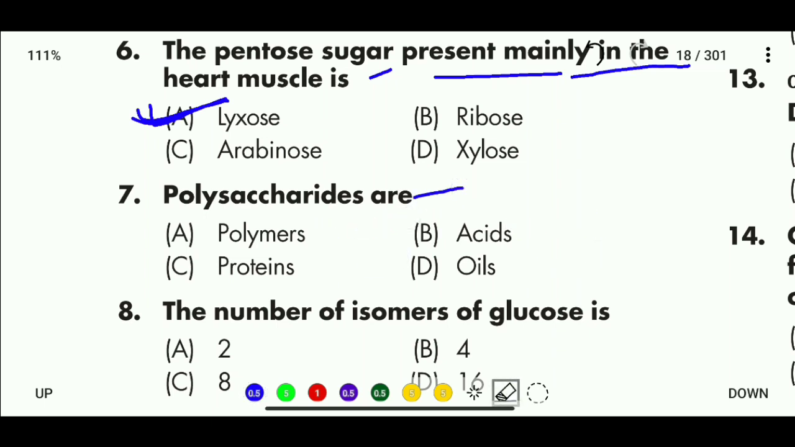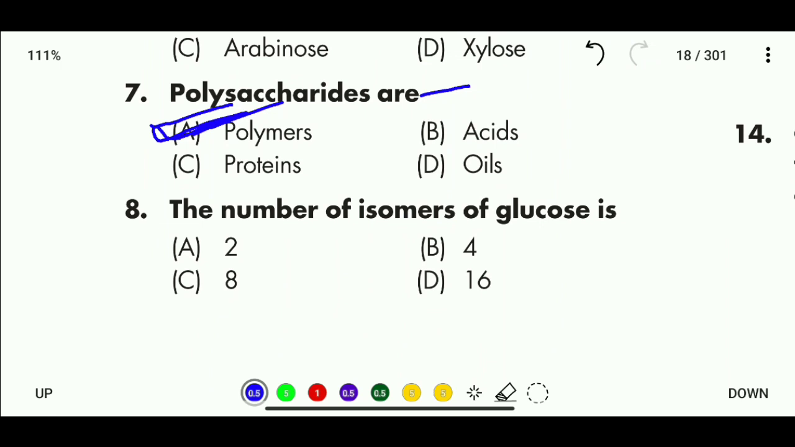Question number 7. Polysaccharides are, options are polymer, acids, protein, and oils. So here the correct answer is polysaccharides are polymers. Question 8. The number of isomers of glucose is, options here: 2, 4, 8, 16. So the correct answer is there are 16 isomers of glucose.